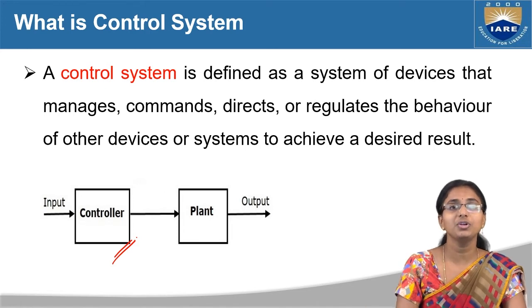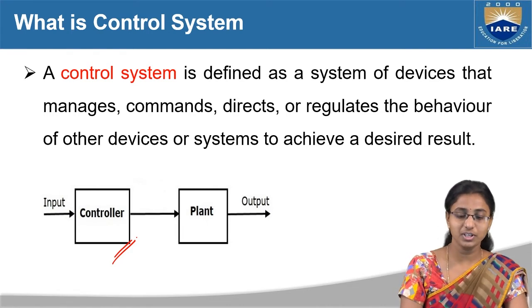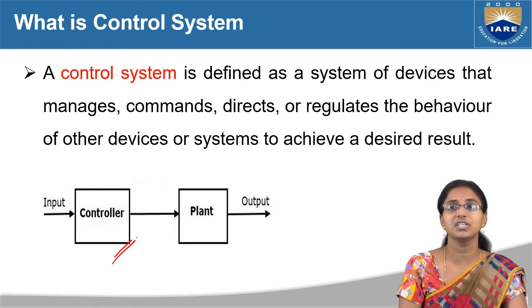But after using a regulator for the fan, indirectly we are giving some commands, or we are regulating the fan to work at a particular speed, right? Therefore, the definition of a control system is given as: a system of devices that manages, commands, directs or regulates the behavior of other devices or a system to achieve a desired result.